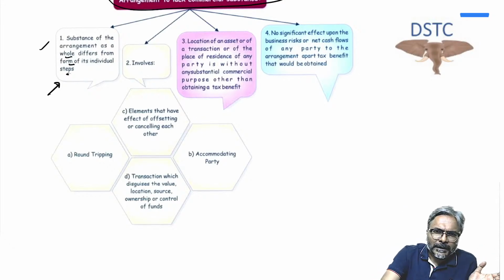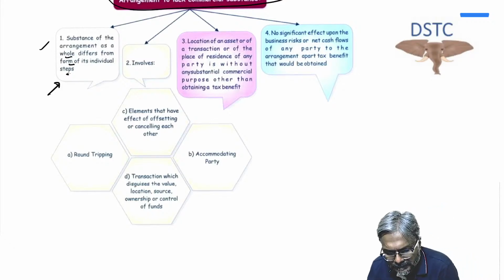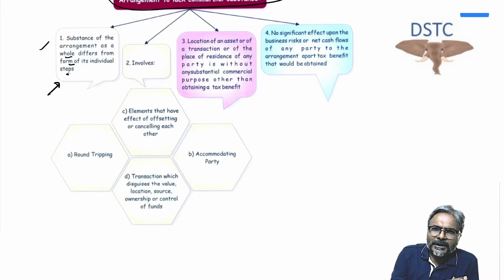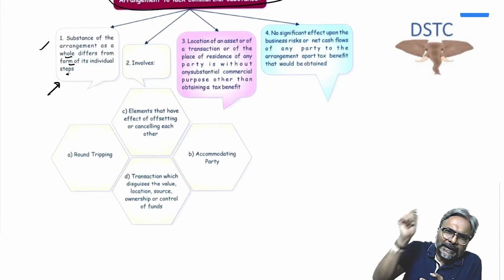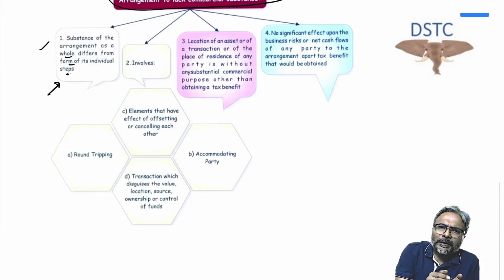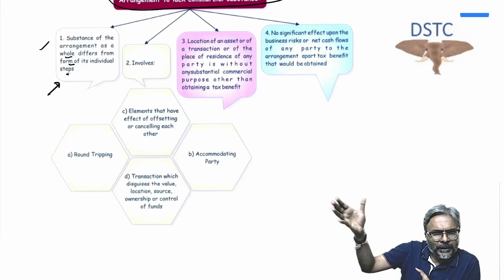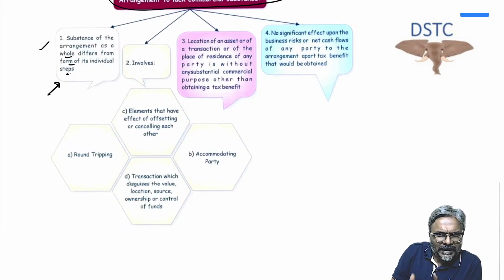Supposing a non-resident sets up 10 branches in India, and each branch is performing a preparatory and auxiliary service. Individually, we will say that they are only doing preparatory and auxiliary work, and in that case you may conclude that the non-resident will not have any business connection in India.